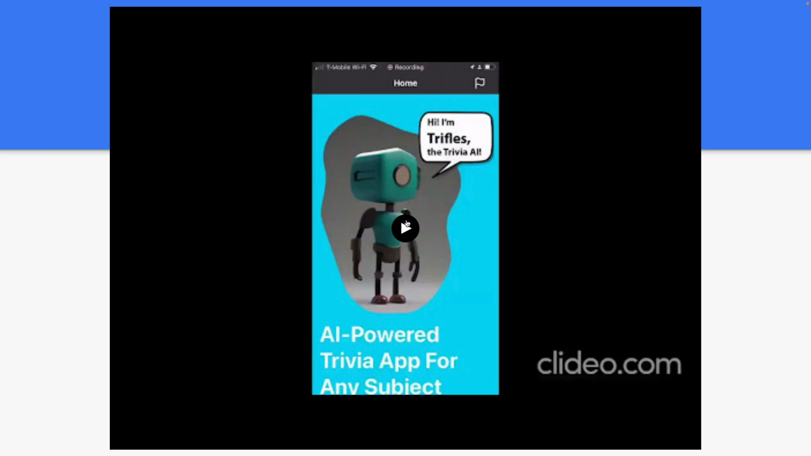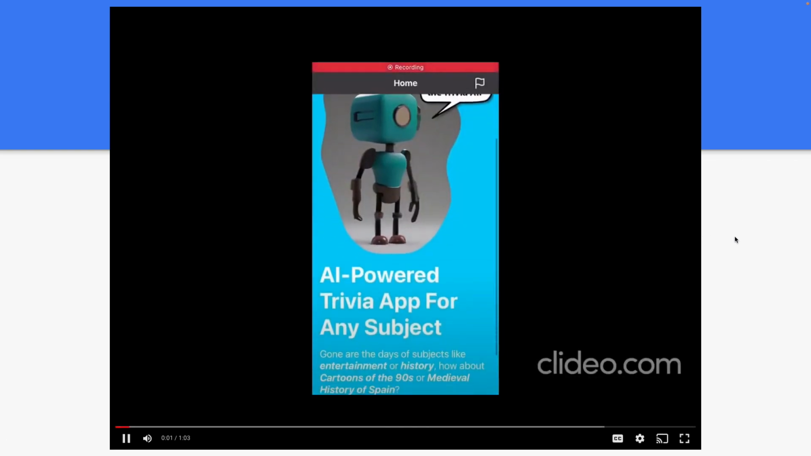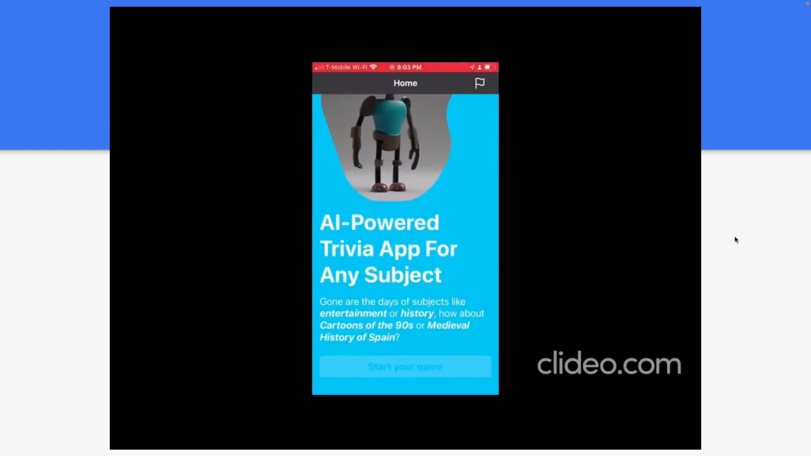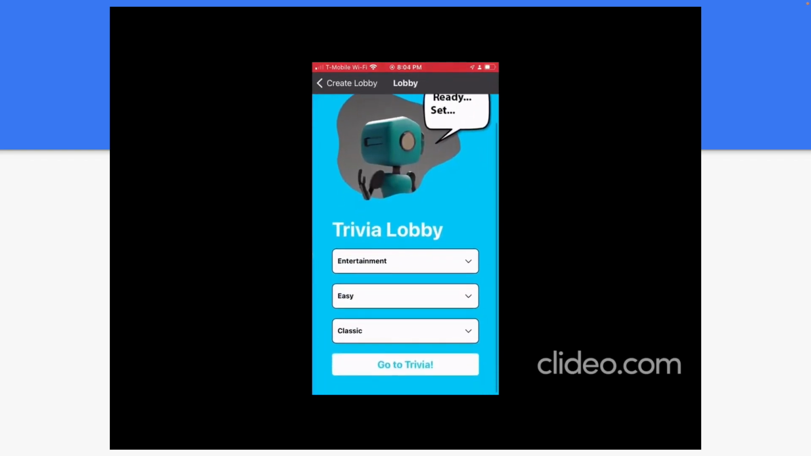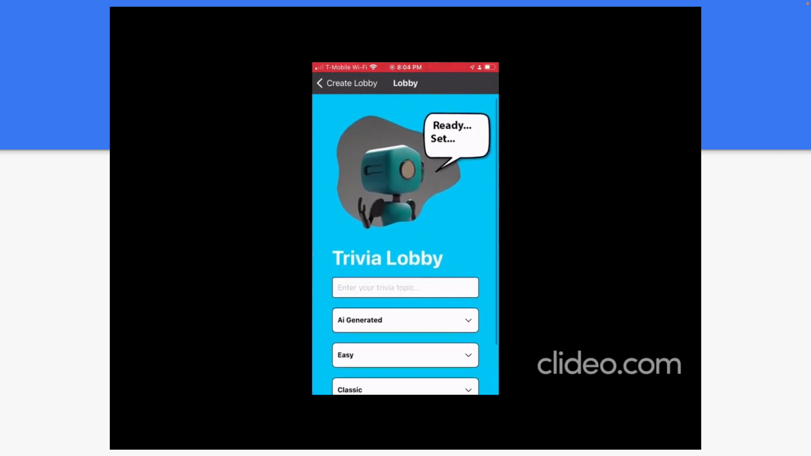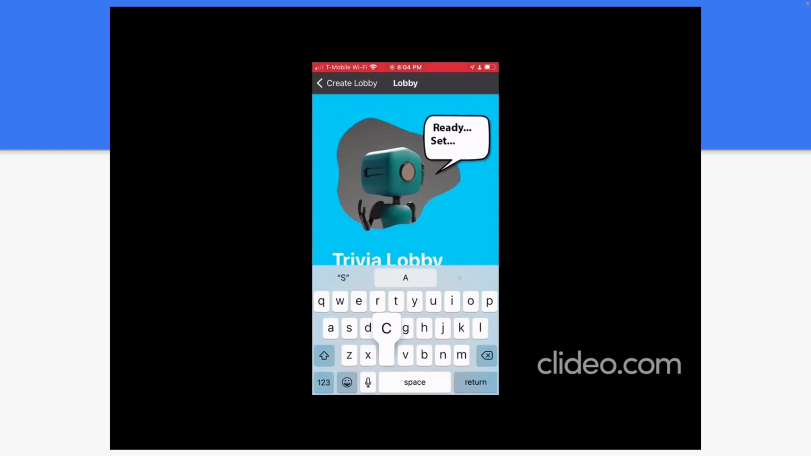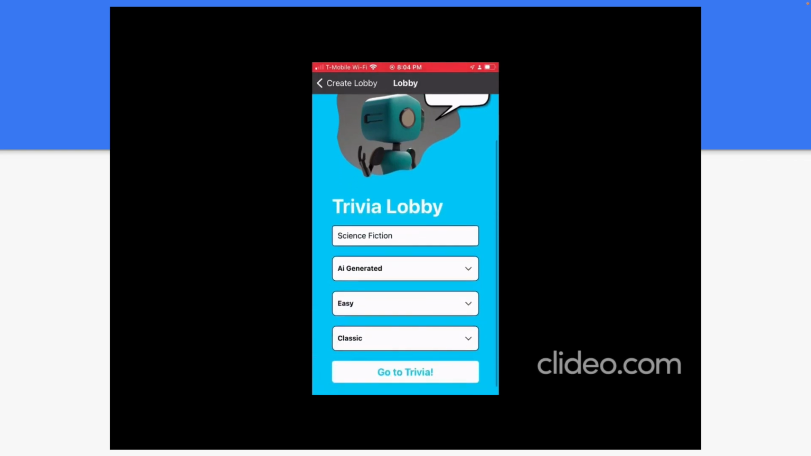I got a demo here. So just going to do a quick run through. This is the homepage. You can see me clicking through. I'm going to click entertainment and then swap it back over to AI generated just to show you the interface. I'm going to type in science fiction now to generate science fiction questions. This might be movies, books, whatever the AI thinks is relevant to science fiction.